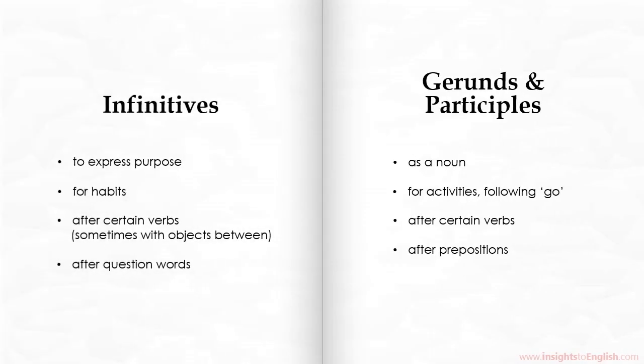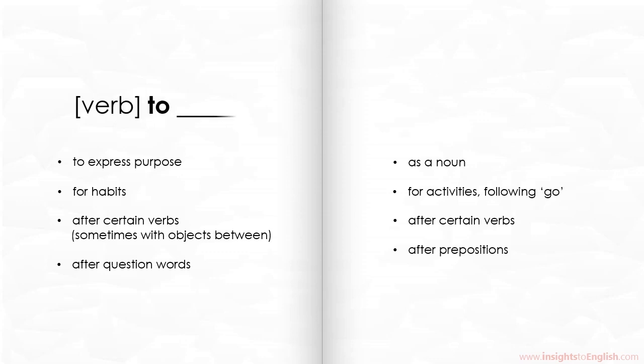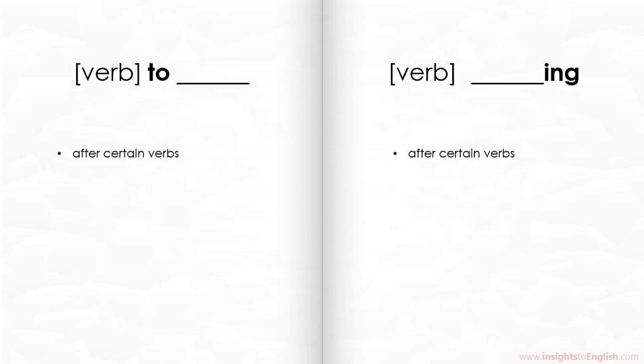English books usually have lists like these to tell you when to do one instead of the other. By the way, they call the second verb in each pair infinitives and gerunds and participles. But right now, let's just focus on to versus ing. Looking at the lists, you might notice that each says after certain verbs, referring to the first verb in the pair. What are these certain verbs, you ask? Let's take a look.